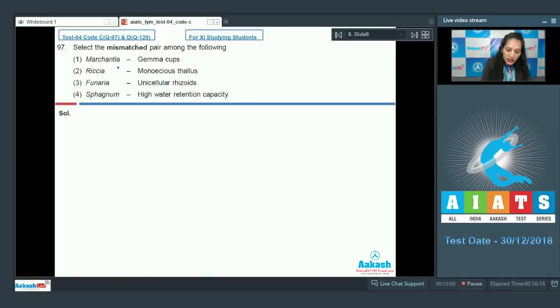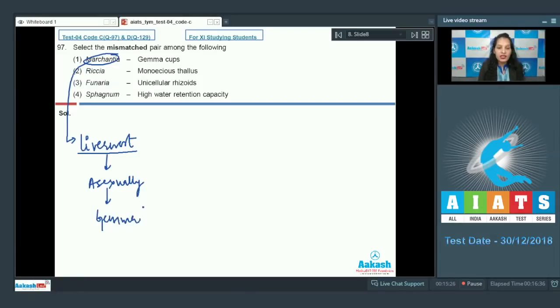First is Marchantia, gemma cups. Marchantia is a liverwort. It's a bryophyte, it's a liverwort. So the liverwort reproduces asexually with the help of gemma. These are multicellular asexual buds and these gemma are present in a structure called gemma cup.